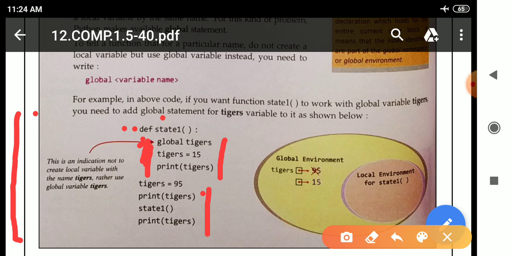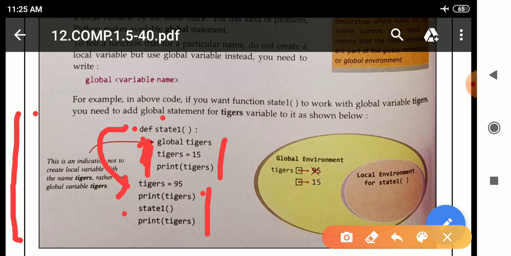So from the first line it will move to the top level statement here. Here tiger is equal to 95. After that print tigers. In output, after executing this line, tiger is equal to 95, print tiger, we will get 95. And after that, see here, there is a function called state1.